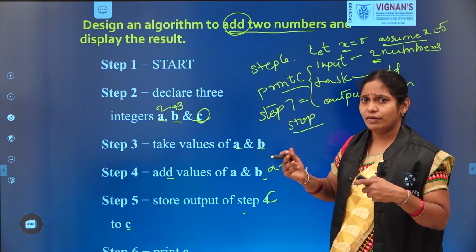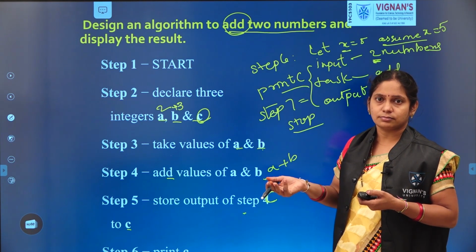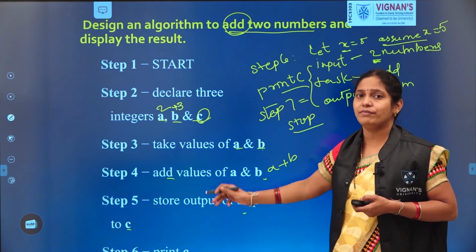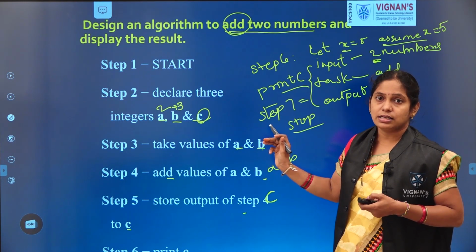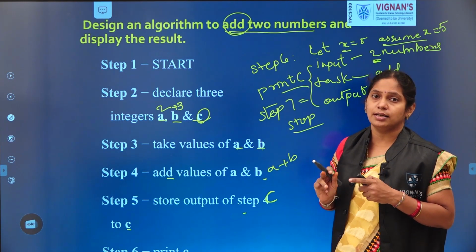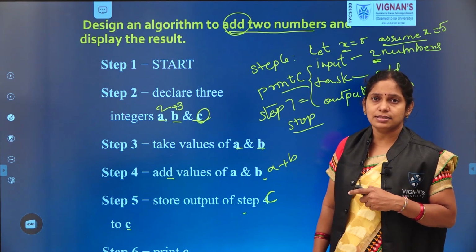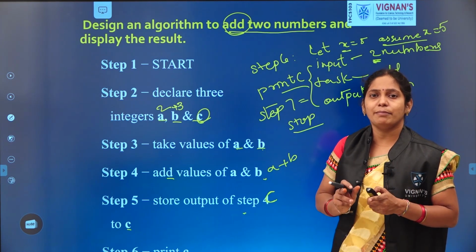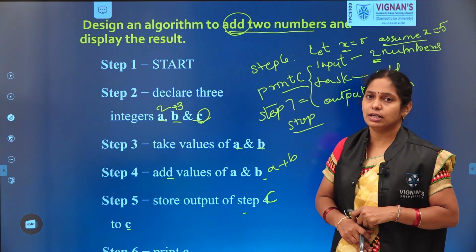Is this the order we followed, or any other order, to perform this task? The same order that we specified here, we followed to execute the task. That is why it is called sequential. Clear? Sequential in the sense that it follows the same order that we specified. Such algorithms are called sequential algorithms.